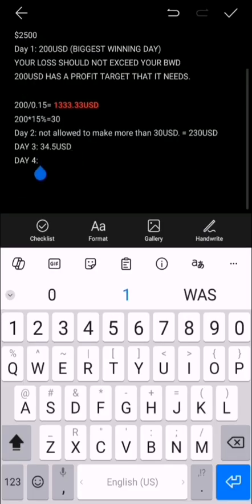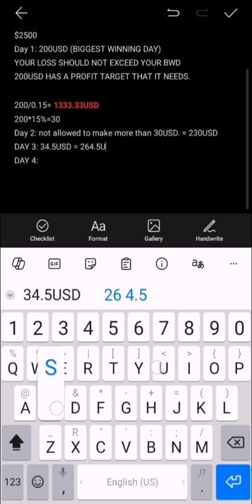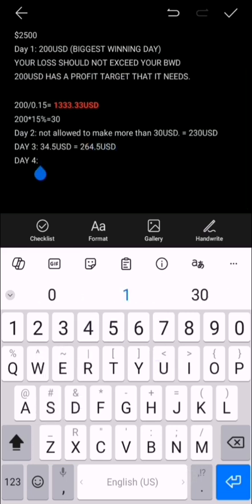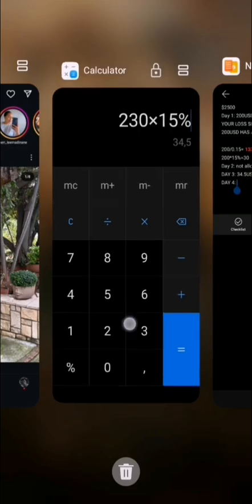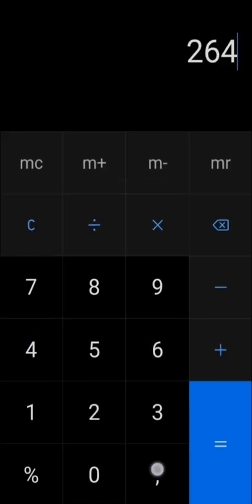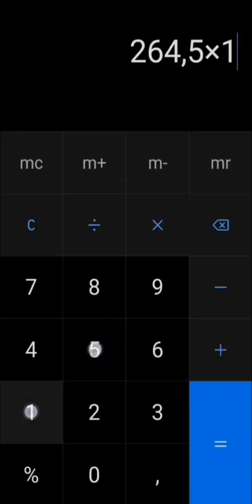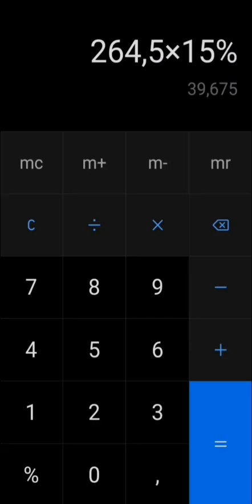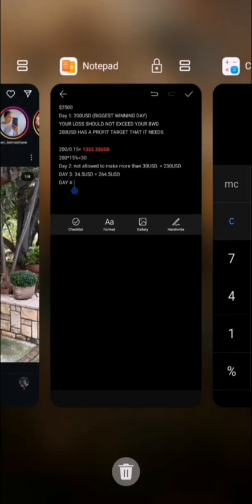So day four, remember, let's say we make this 34.5 for argument's sake, so it's going to be 264.5 USD. That will be your current balance. Now we say 264.5 times 15%. So on day four, you shouldn't exceed 39.67.